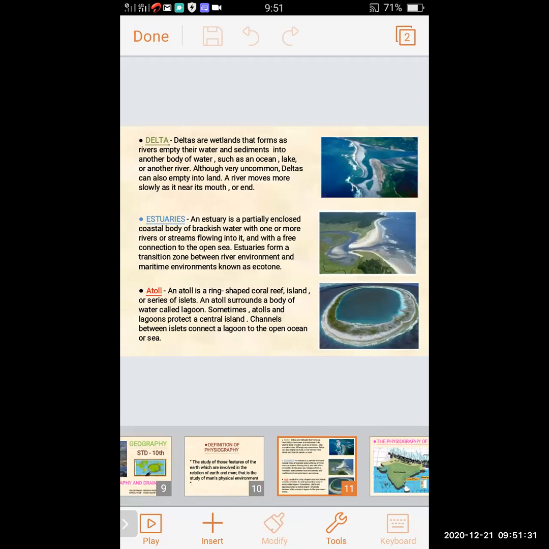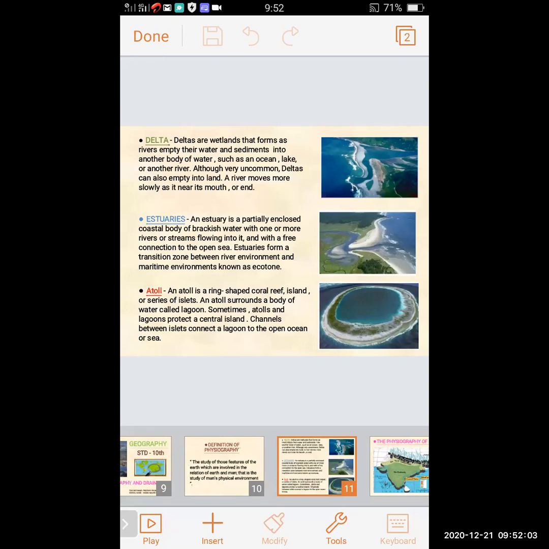We will see estuary. Estuary is a partially enclosed coastal body of brackish water with one or more rivers or streams flowing into it, and with a free connection to the open sea. Estuaries form a transition zone between river environment and maritime environment, known as ecotone. So this was the definition of estuaries. We can see that delta and estuaries are different. They are not the same.